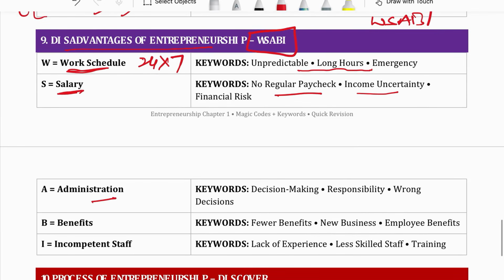Then administration. As we said, you are your own boss. You are going to be responsible for your own decisions. You cannot put the blame on anybody else. So there is decision making, and full responsibility of a wrong decision is on you only. Then benefits. There are fewer benefits because it's a new business. As an employee, you can get benefits, but as an employer, you cannot get any benefit. So there are very limited benefits.